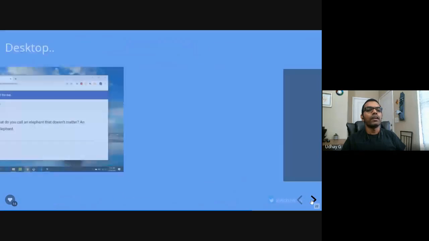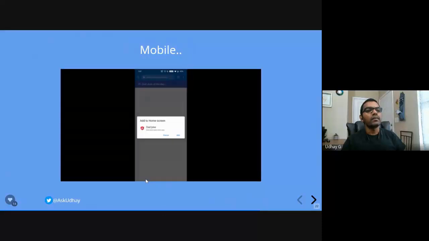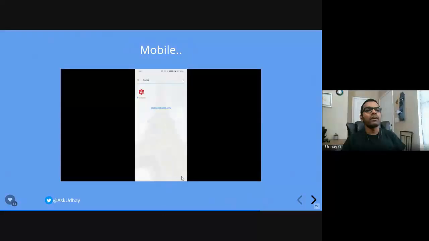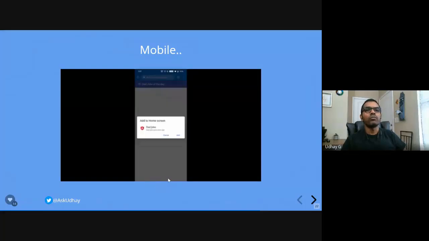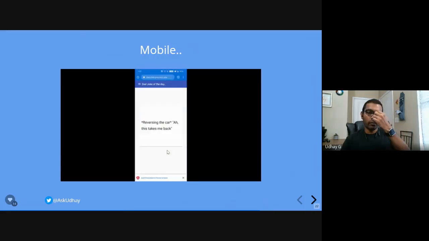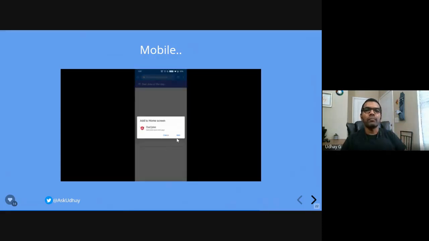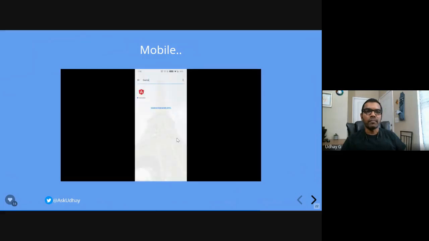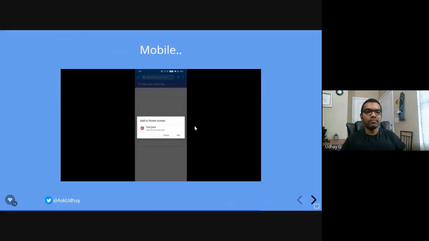And in mobile, you will see something at the bottom asking whether you want to install it as a PWA. You can see add to home screen, right? Whenever you see add to home screen, that means the web application has progressive web app functionality. And you will see it added to your home screen as an icon as well.